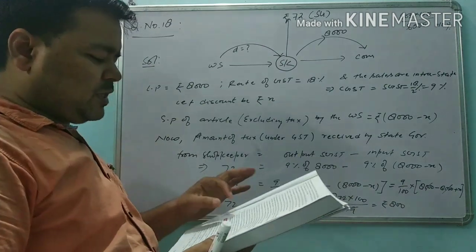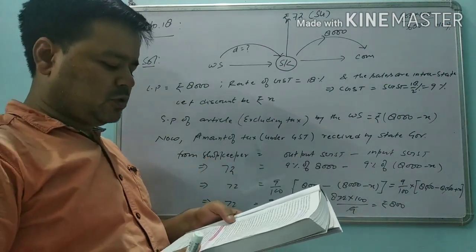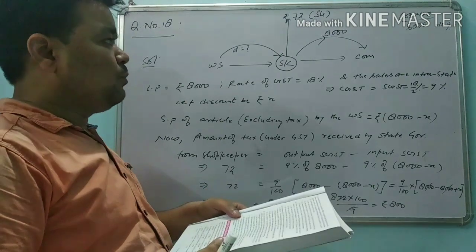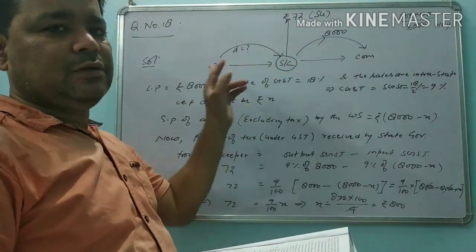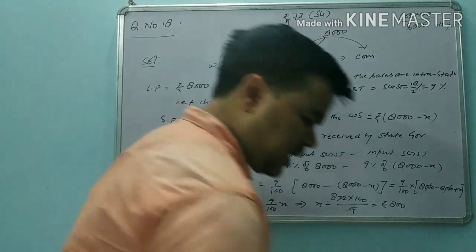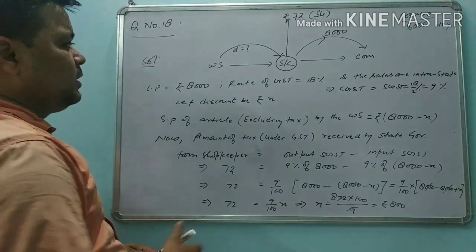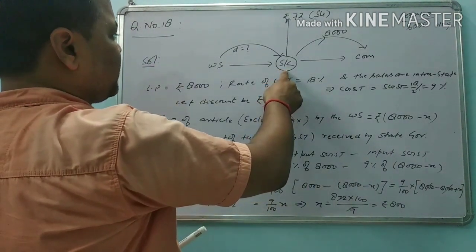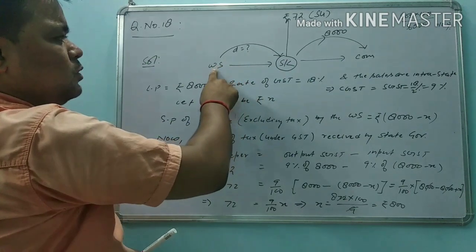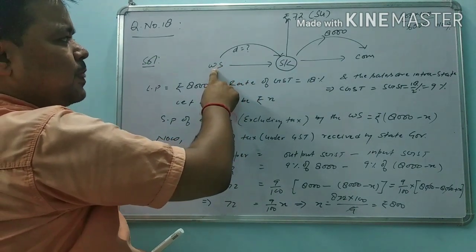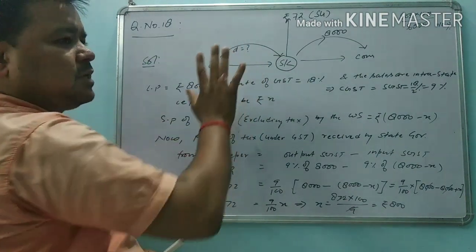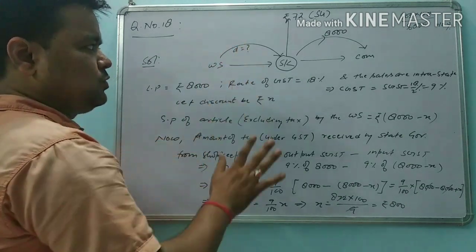Okay, once again you read the question and try to make a diagram this way. With the help of the diagram, now we try to understand. Here the shopkeeper buys the article from the wholesaler, but the discount is not given. We have to find the discount.